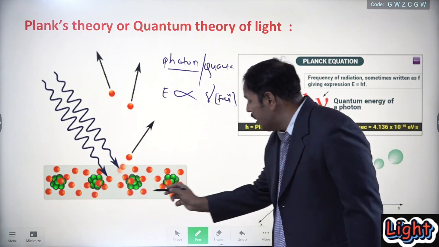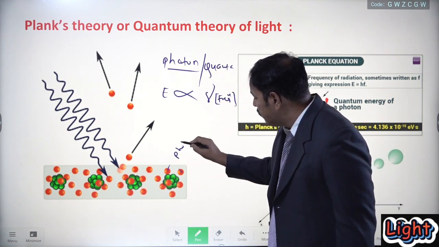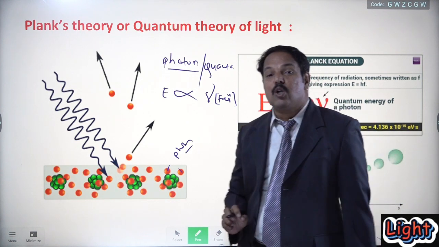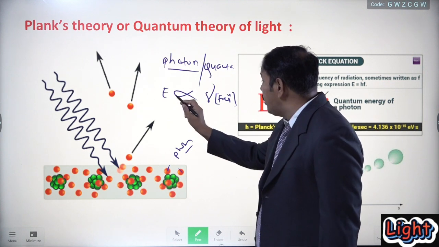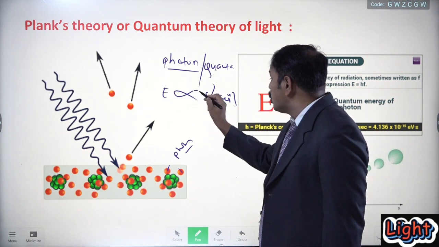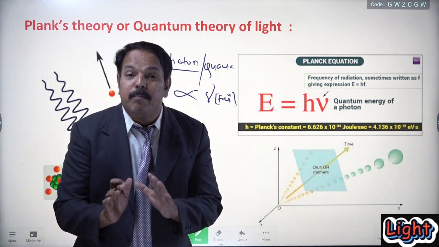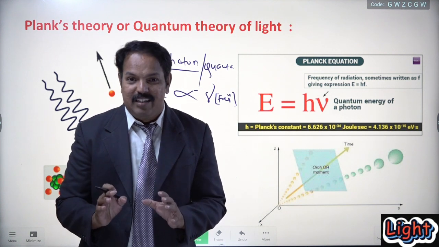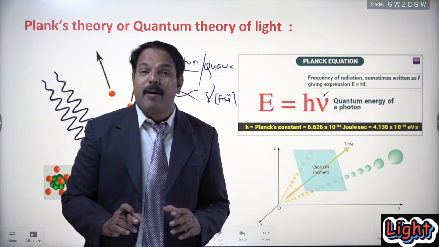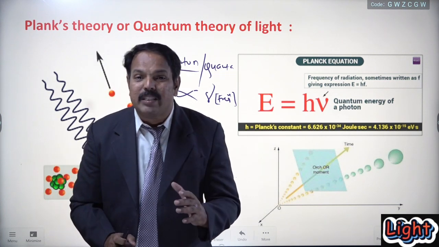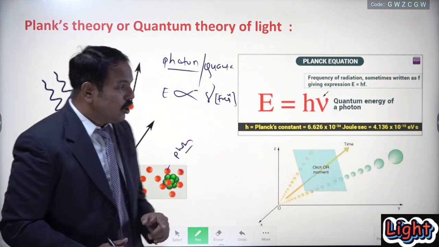Let us look at this. Light again consists of energetic particles. These are the energetic particles, these are the photons or quanta. And how much energy is associated with each photon? Energy is directly proportional to frequency. Wavelength and frequency are two important concepts related to a wave. So what is meant by frequency? Frequency is nothing but the number of cycles or number of waves completed in unit time, that is in 1 second, is called frequency.